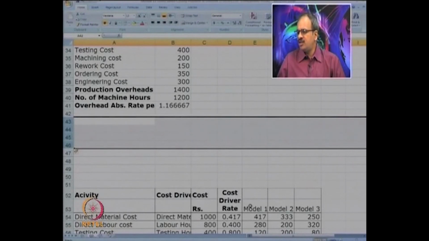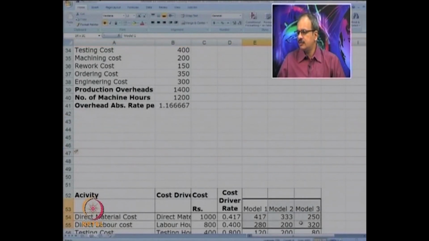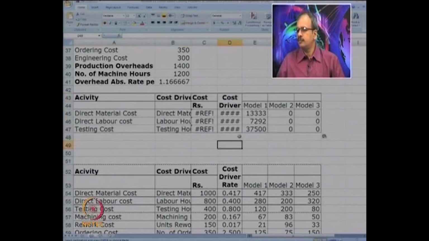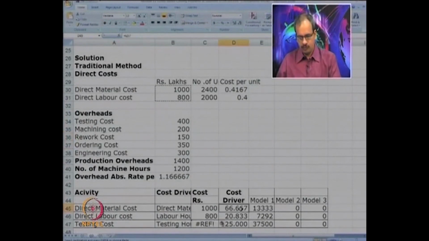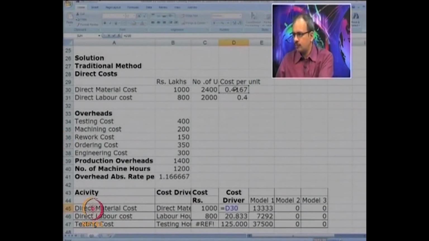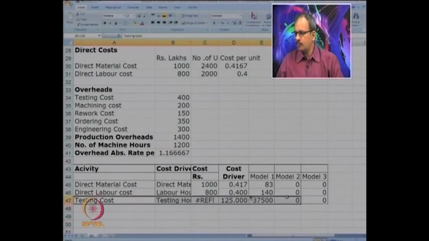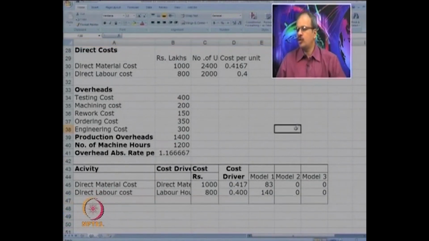Now that we have three models, please have a look at it again.